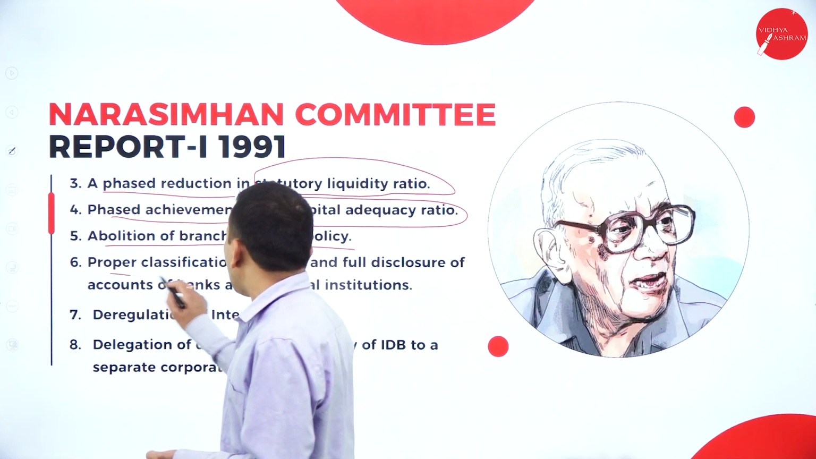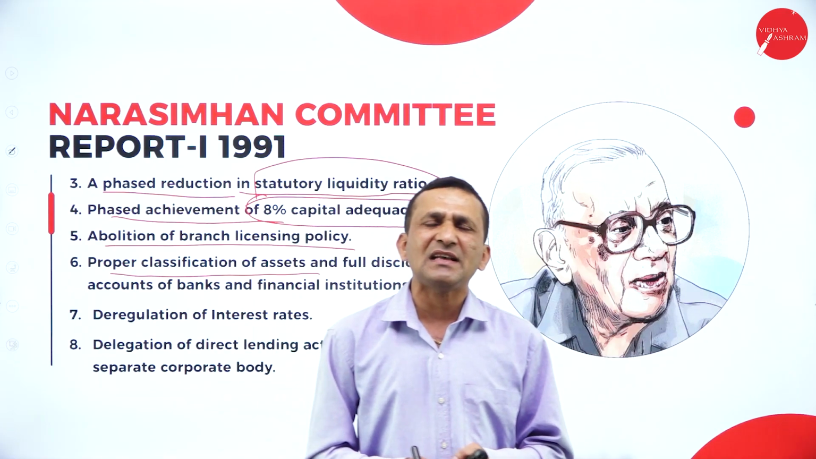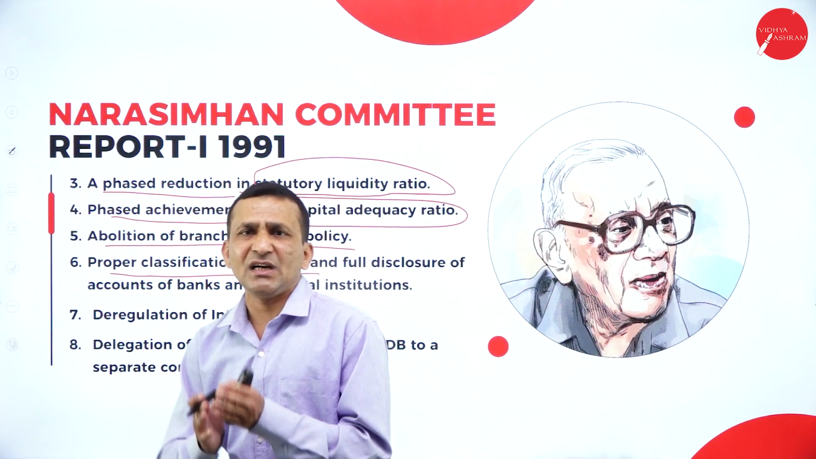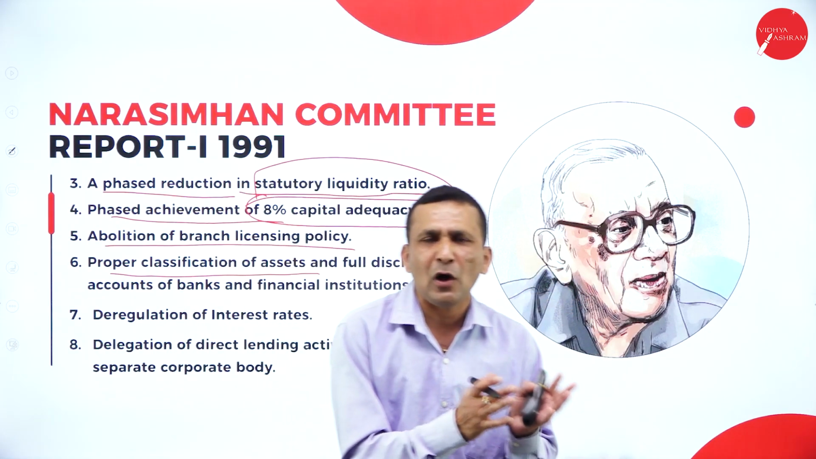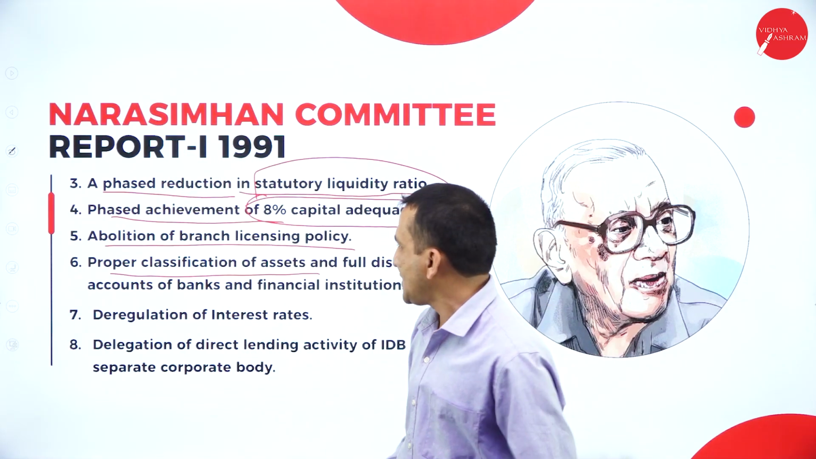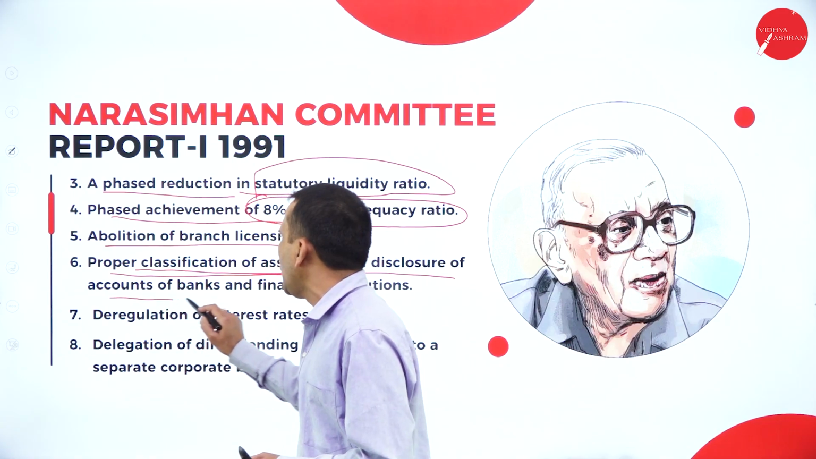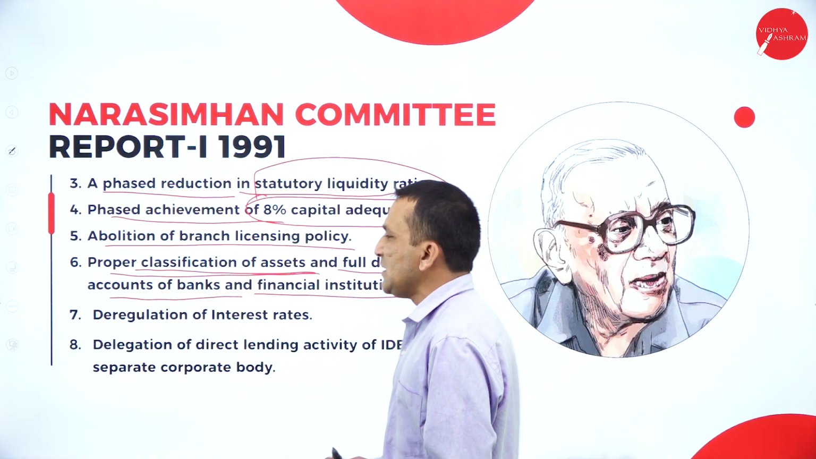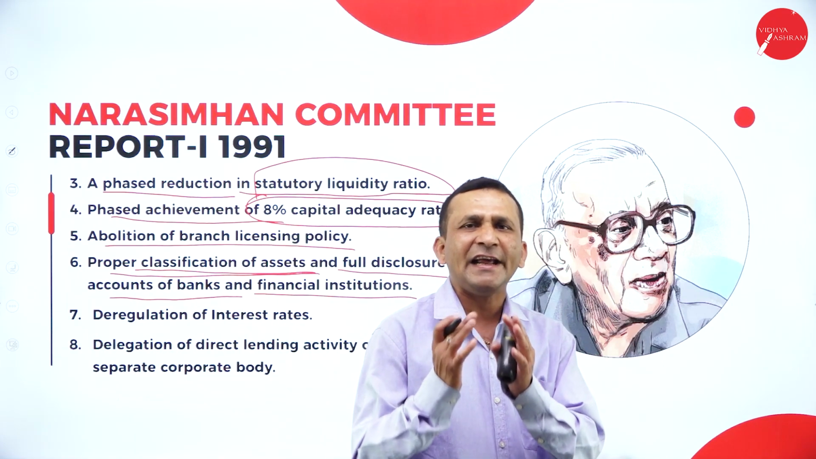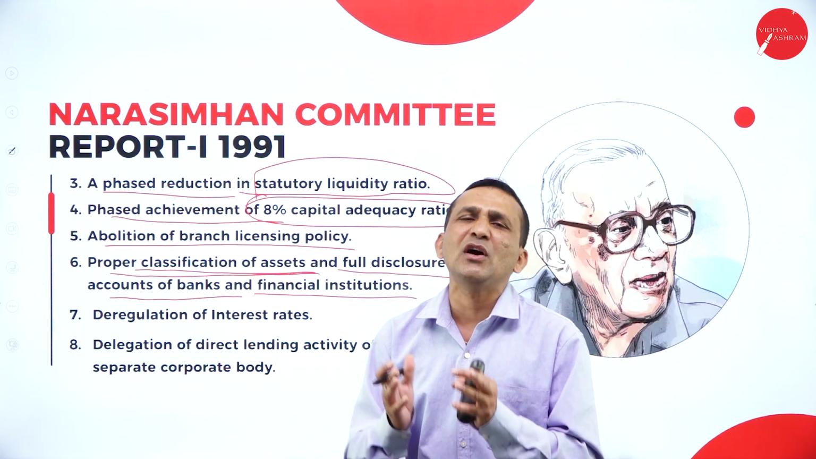Okay, and the proper classification of assets. Because under the banking sector there are different types of assets, they want to properly classify collateral assets, mortgage-related or land property. So the complete classification, according to the Narasimha committee, they suggested. So the proper classification of assets and full disclosure of accounts of banks and financial institutions. The financial information, all of it, for internal and external, they want to disclose, because the real investor, the real depositor, wants to get to know.